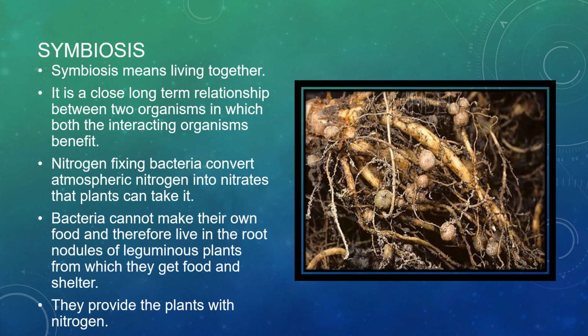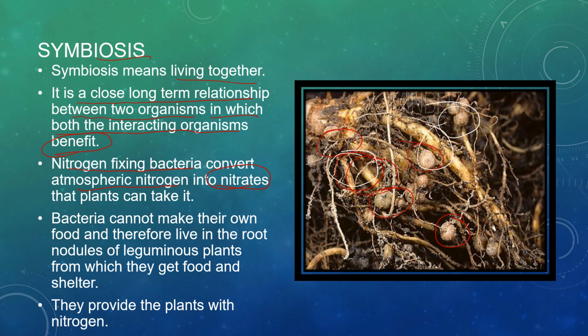Now comes symbiosis. As we were talking about the interdependence between organisms, first comes the term symbiosis. Symbiosis means living together. It is a close long-term relationship between two organisms in which both the interacting organisms benefit from each other. We take the example of nitrogen fixing bacteria, which convert atmospheric nitrogen into nitrates. Where do these bacteria stay? They cannot make their own food, so they live in the root nodules. Is it clear? These root nodules are the houses of the bacteria.